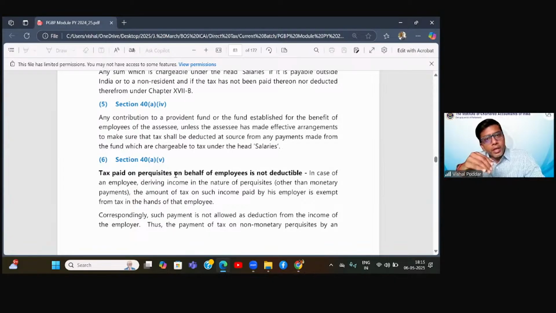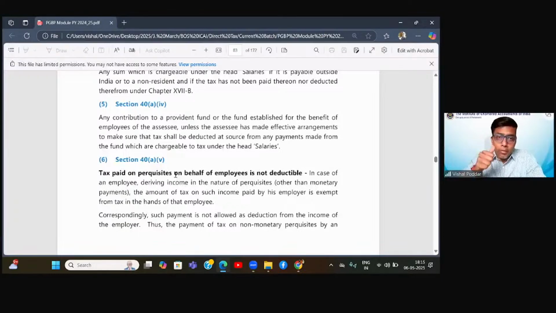You get this money only at the time of retirement. At that time, it is decided whether this amount would be taxable or exempt in your hands. Now, when I'm depositing money in your provident fund, today there is no question of deducting TDS, because today there is no income in your hands. The income will accrue only when you receive this money. So what this point says is that I will get a deduction today, of the contribution I'm making to the provident fund.